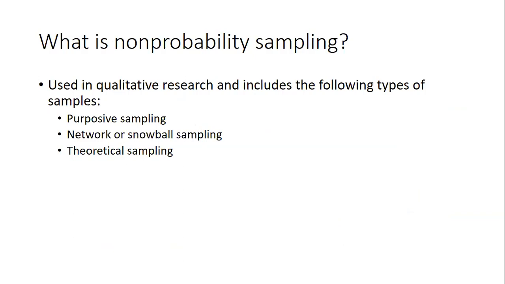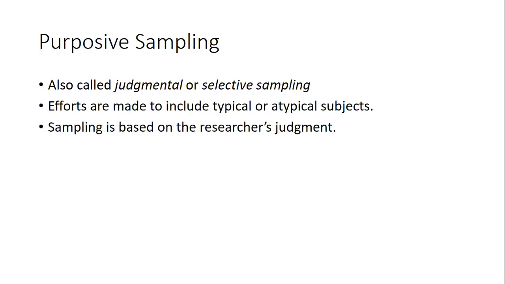In non-probability sampling, not everyone has an equal chance of being part of your study. You need to pick and choose the people who will be part of your study. You need to make a conscious effort and be very sure about who you are collecting the data from. There are three main types of non-probability sampling that you may choose from: purposive, network or snowball, or theoretical.